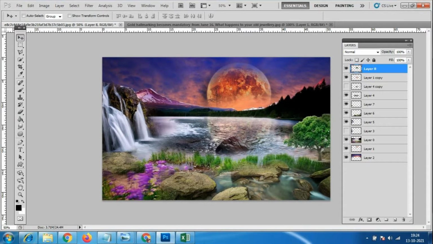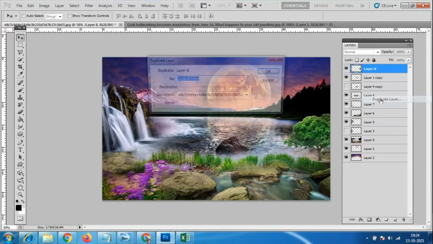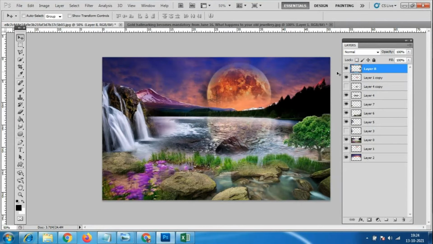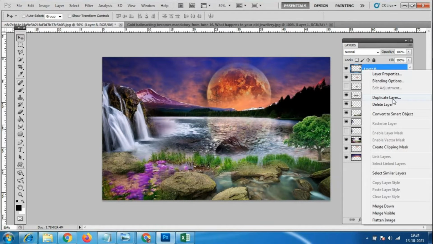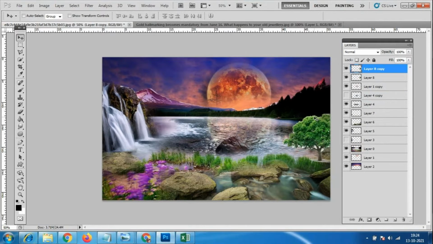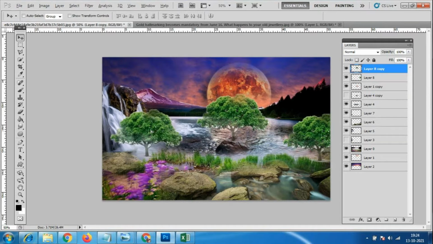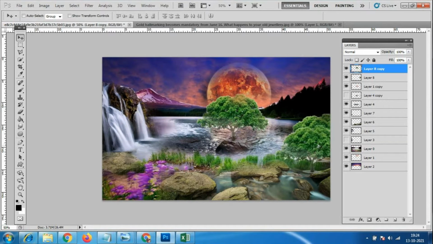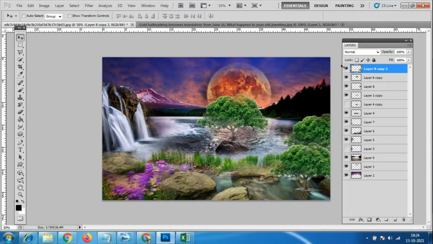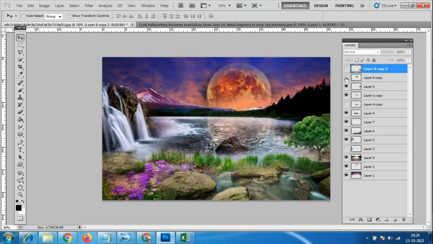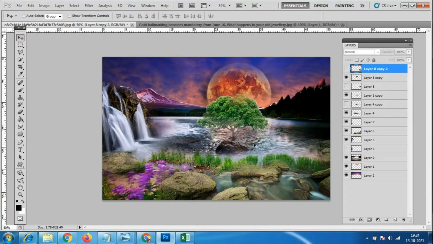So wherever you want you can keep this tree, otherwise you can take a duplicate copy of this. Right click on the layer, there is an option called duplicate layer. Okay, so duplicate layer. By doing this you can make many trees over here, wherever you want you can keep the trees. So you can make n number of trees, however many trees you want. Otherwise it won't look natural, so naturally if you want to keep it, keep it like this.